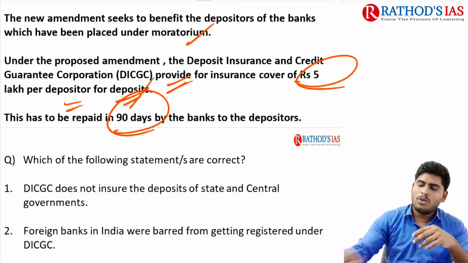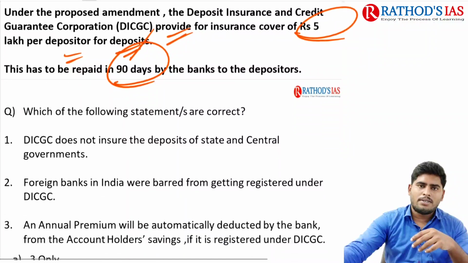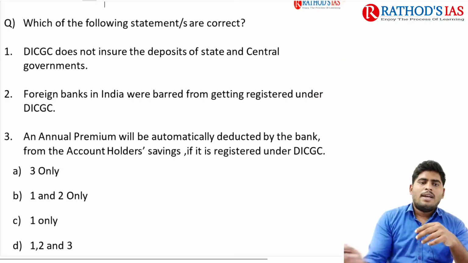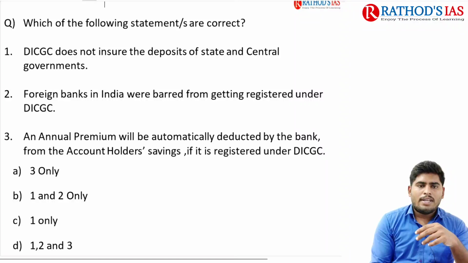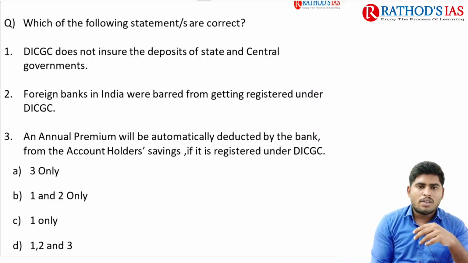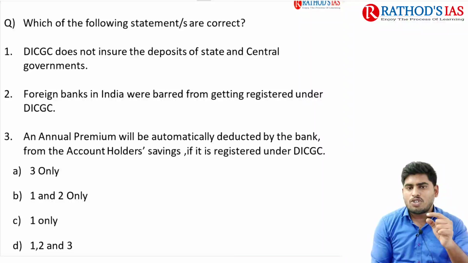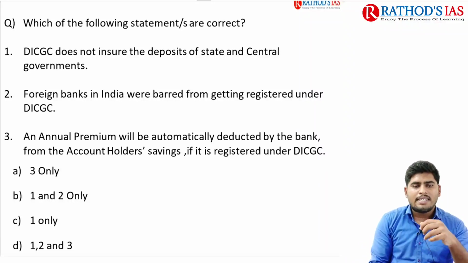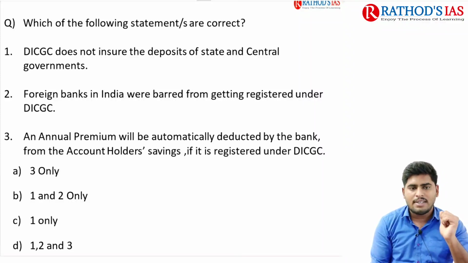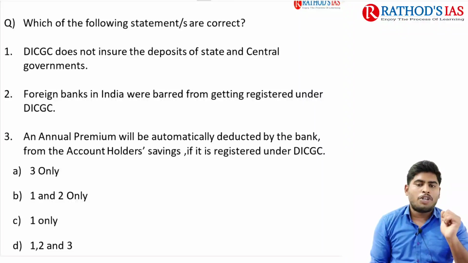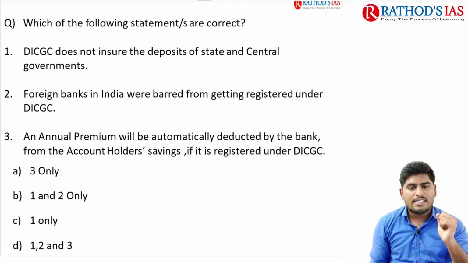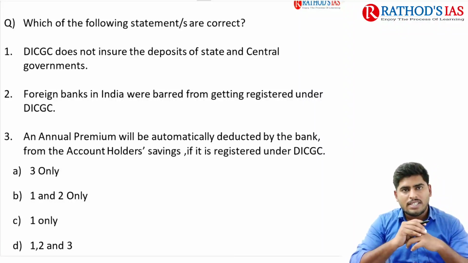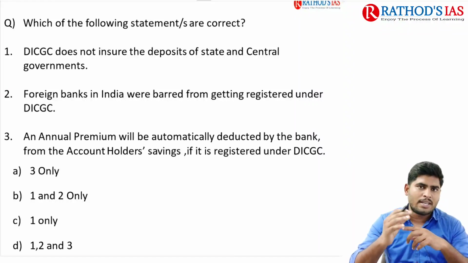So here is the question for you: which of the following statements are correct? DICGC does not insure the deposits of state and central government. Okay, this is the first statement. Second statement: foreign banks in India were barred from getting registered under DICGC. An annual premium will be automatically deducted by the bank from the account holder's savings if it is registered under DICGC. So these were the three statements. You need to examine whether they are correct or wrong.